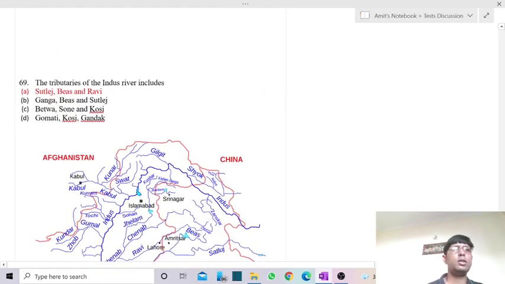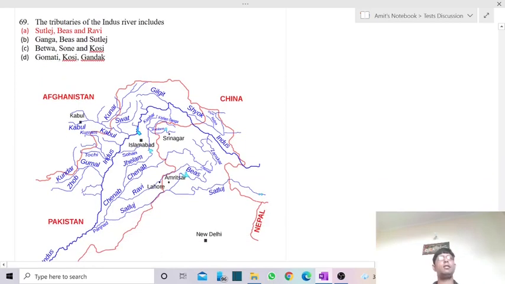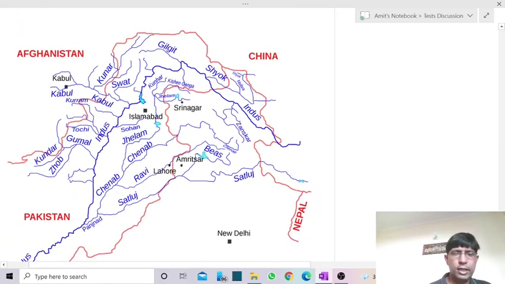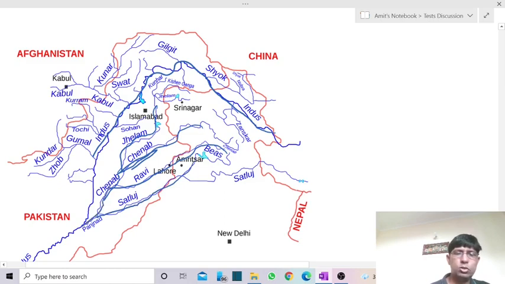Next one, second last one. The tributaries of the Indus River include, so if you talk about the Indus River, we have five main tributaries you can say. The river Indus is flowing this way. Among its tributaries we have Jhelum. Now Jhelum forms a tributary of river Chenab. So this is Chenab river. Then there is the Ravi river. It is also meeting with Chenab river only. Then comes Satluj river. It is also meeting with Chenab only. And thereafter this Chenab later meets river Indus.